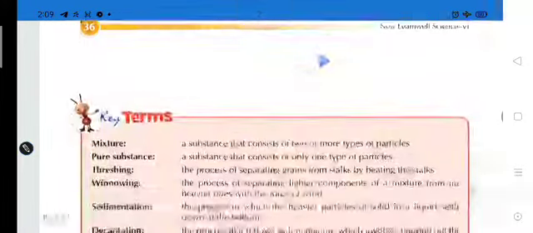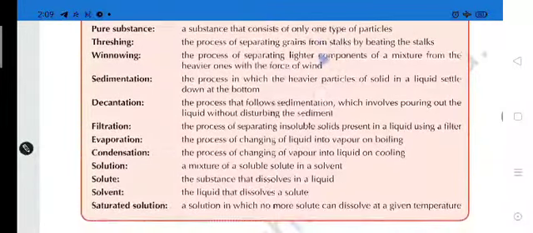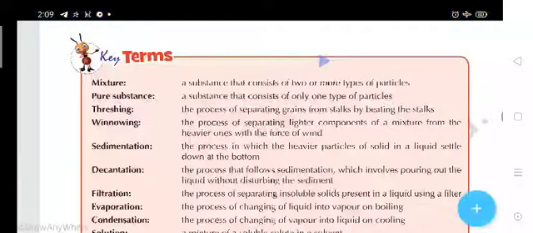The chapter has been completed, students, but here are some terms which are very important for you. One by one, let's discuss. The mixture: a substance that consists of two or more types of particles. You have to read these terms again and again. Like the second one, pure substance is what? A substance that consists of any one type of particles. Threshing: the process of separating grains from stalk by beating the stalk.